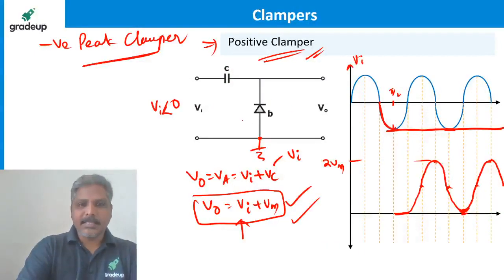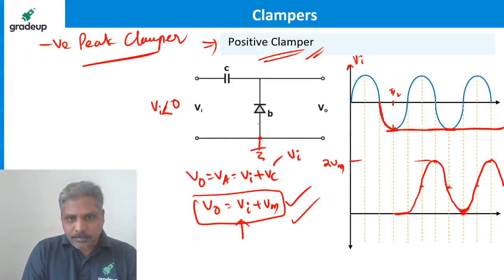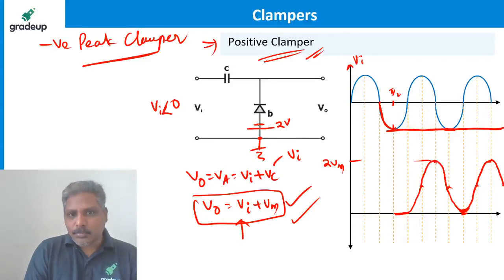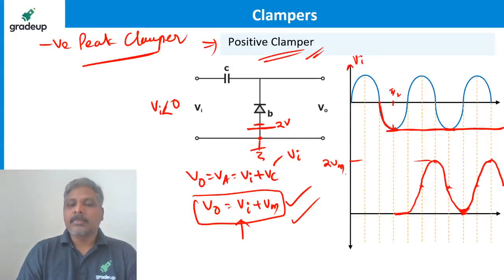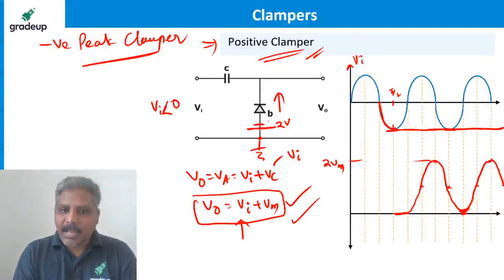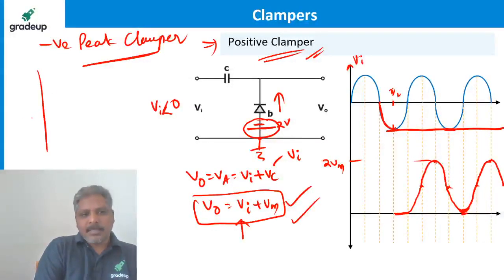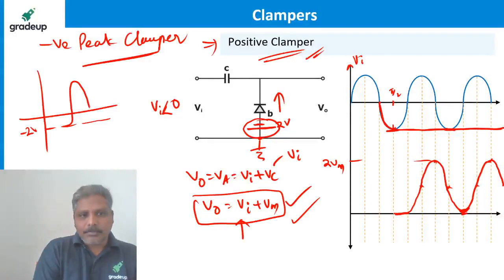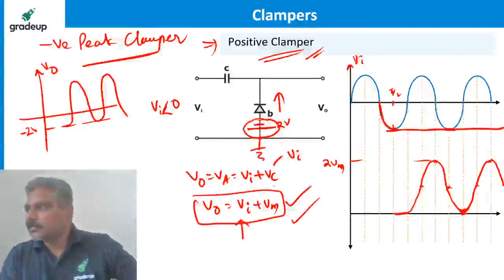The diode is like this and it is connected to, let's say, minus 2 volts. Tell me how the waveform would be. The diode is upwards, so the waveform must be shifted up, but clamped to what? Clamped to minus 2. So the waveform must be clamped to minus 2 volts like this. This is the output, is it not?